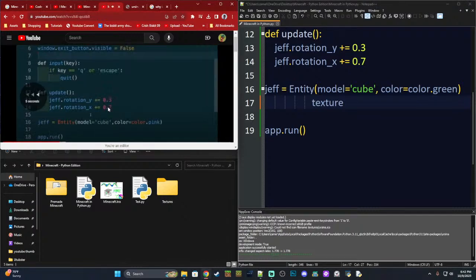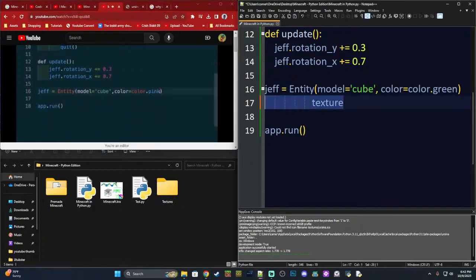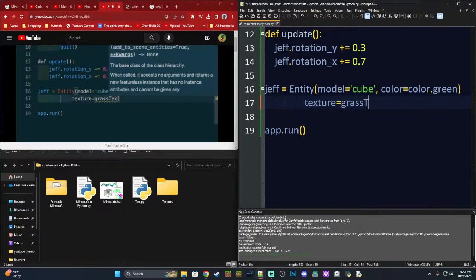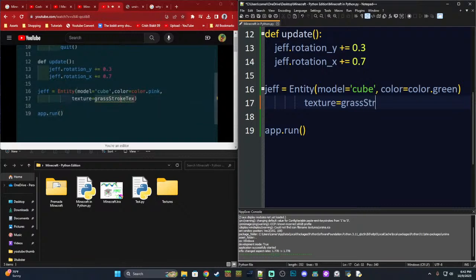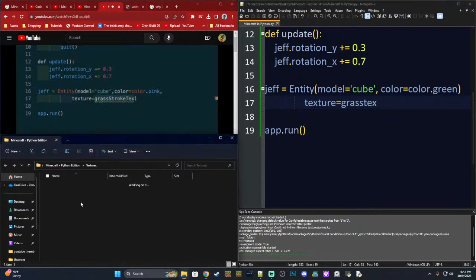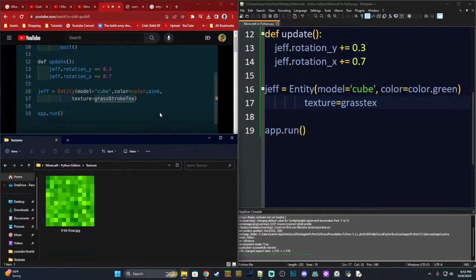Stroke text, things like that. Right. So now that we've got a texture ready, I'm going to say texture is, and I'll call this grass stroke text, because it's got a stroke or a line around it. So this texture doesn't exist yet. I could load it in grass here, or I could just put the name of the file here. What was it called? Grass 14 PNG. Let me see what mine's called. I'll just write that there, like this. It's just grass 14 PNG.